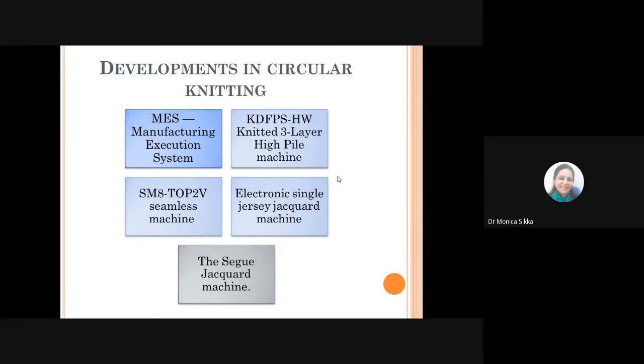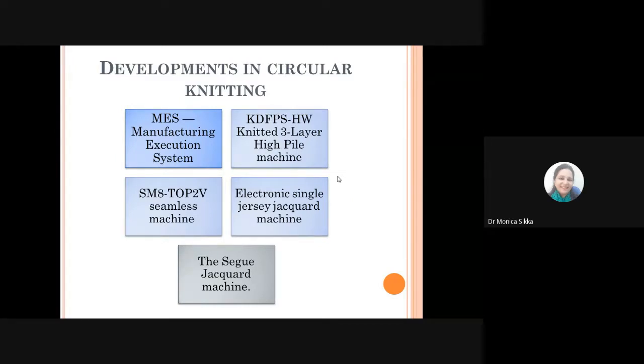Now coming to the developments in the circular knitting category, normally the machine developments that have been happening, we have been hearing about gauge modification, we have been knowing about different types of feeding mechanisms, stop motions being introduced. But here I'll be talking to you about a manufacturing execution system that has been brought up in this category of circular knitting, where they are controlling the whole process of knitting through software.